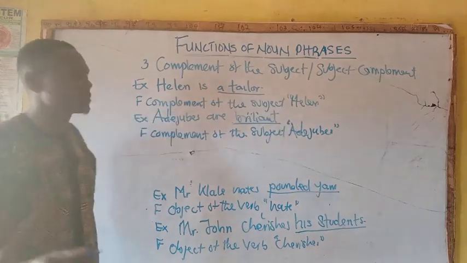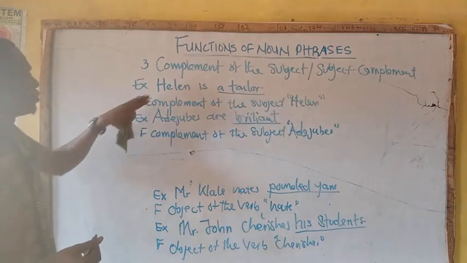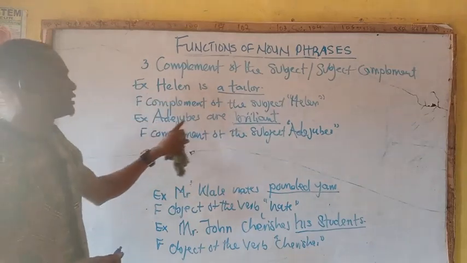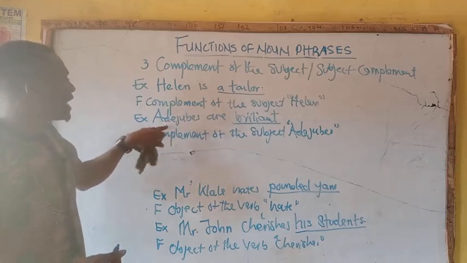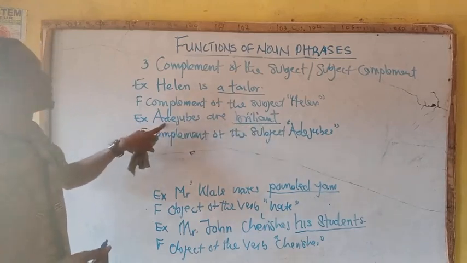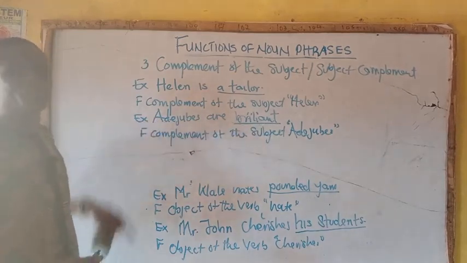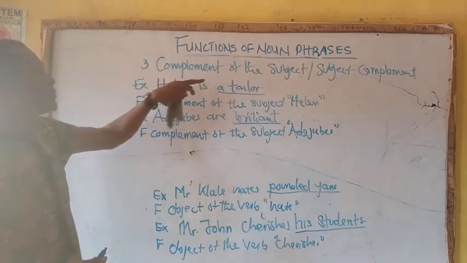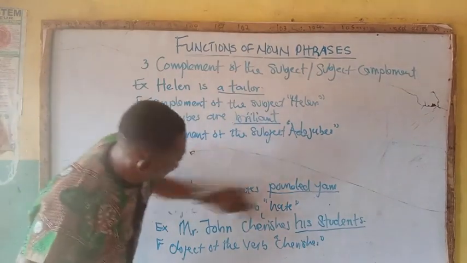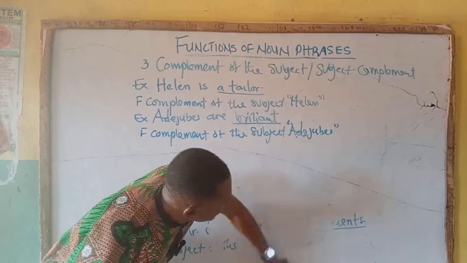So this is the complement, that is the function of noun phrase under the complement of the subject, or subject complement. I've given the example here, that is Adejubes are brilliant. So brilliant is giving us more information about those that bear Adejube. So that's why it is complement of the subject. So that is one of the functions of the noun phrase.